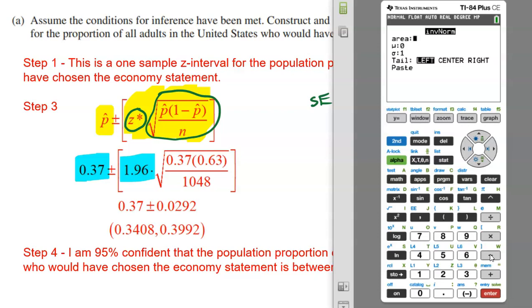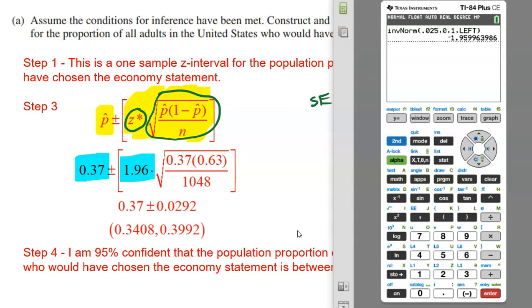But most of the older calculators don't even have that option, so they're all automatically set to left. So I'm actually going to leave it set on left. And if I'm 95% in the middle, then that means 5% is left out. But due to symmetry of the normal model, that puts 2.5 at the bottom and 2.5 at the right. So I'm actually going to put in 0.025, because that's what would be the proportion to the left if there's 95% in the center. 2.5 on the left, 2.5 on the right, 95 in the center. Now, again, if you do have that option, I would select center and put 0.95. But for most of us that don't have that option, we got to put in that bottom left proportion. And that's how we get the 1.96.